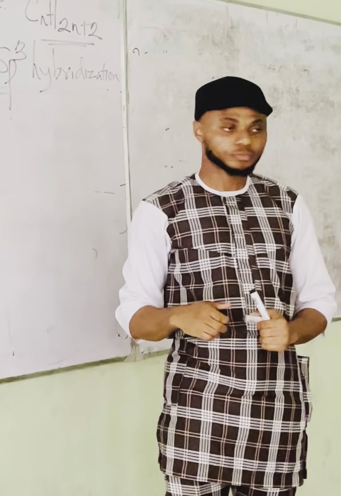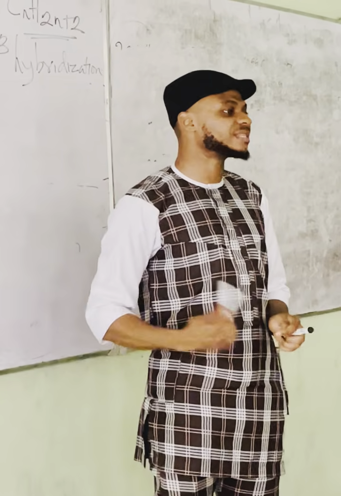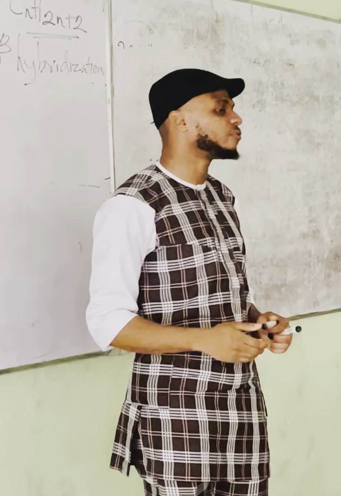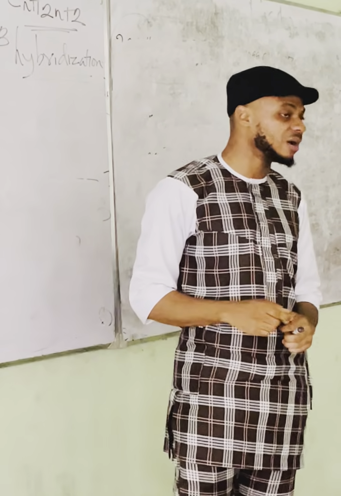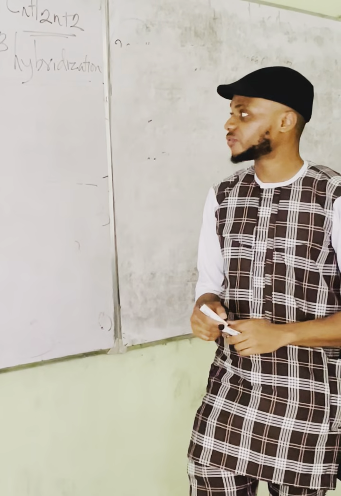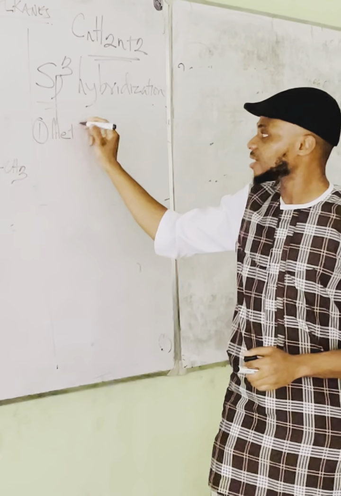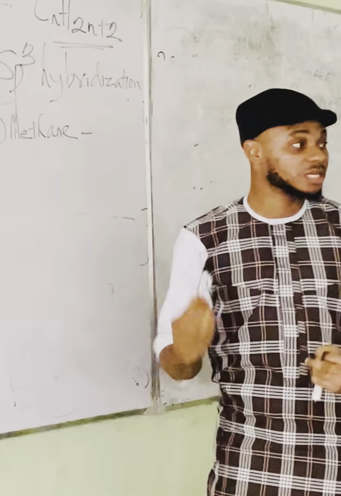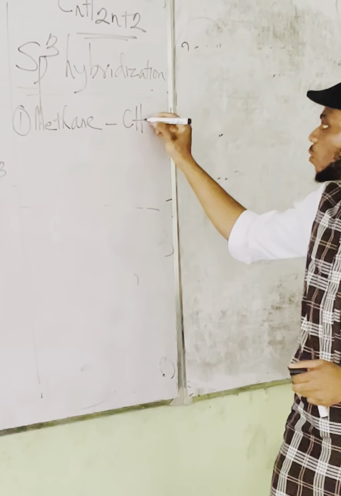Now, the first 10 members of the alkane series and their molecular formulas are as follows. The first member is methane, and methane has a molecular formula of CH4.